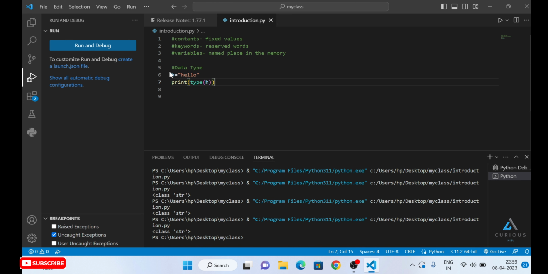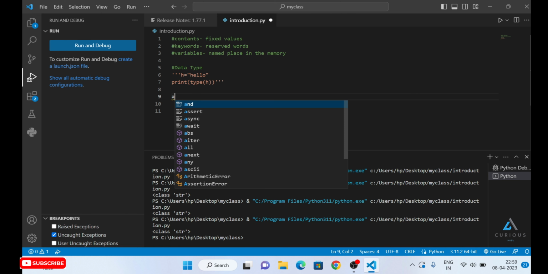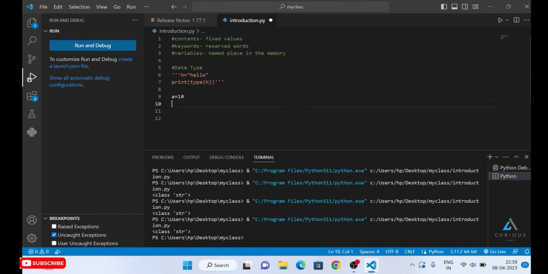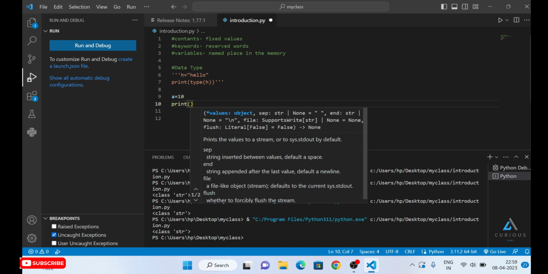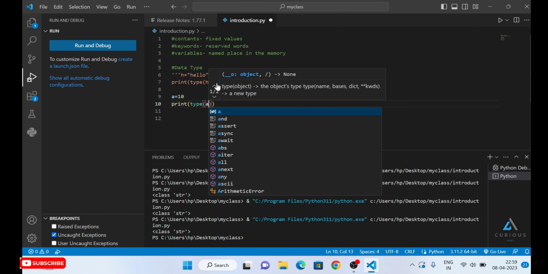So let's see something else. I'm going to comment this one out by using triple quotes. For example, a is equal to 10. What are we going to see? We are going to see its data type.